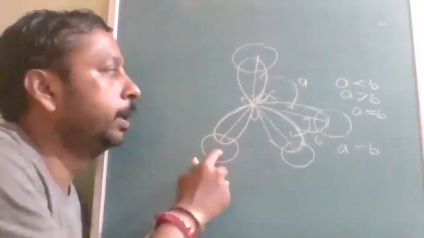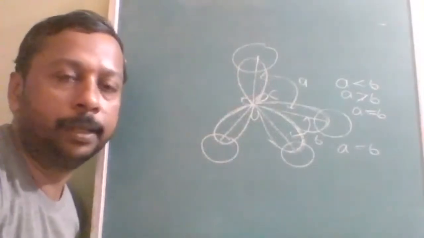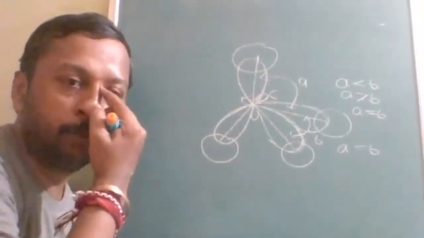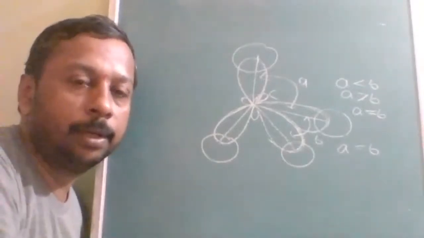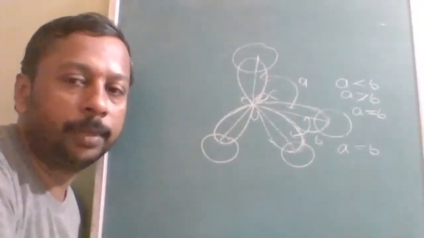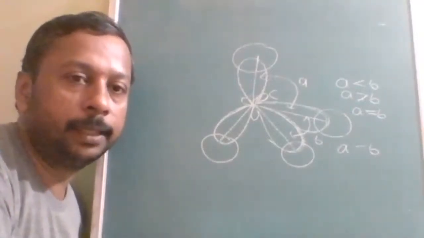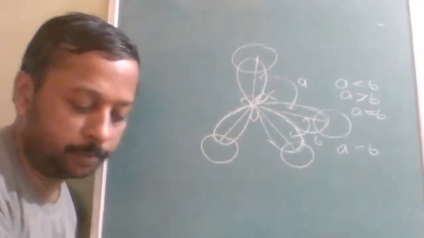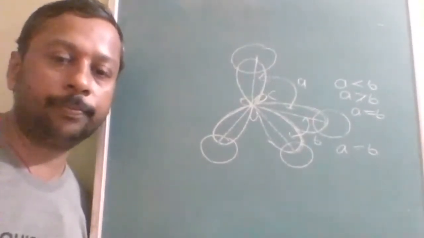All bonds are identical. All peripheral atoms are identical. All are bond pairs. According to VSEPR theory, it is a regular shape. What is it? Regular geometry. Regular geometry will have all bond angles the same, bond length the same, and everything the same. So how it is that, I am going to explain now.